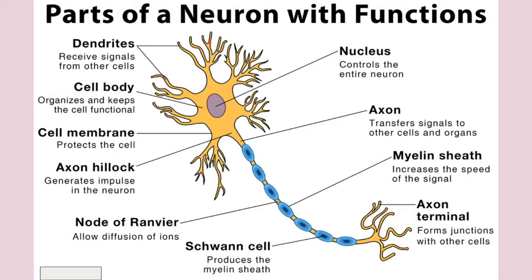Dendrites are multiple small branching processes, neurites, going in various directions from the cell body, and as I told you before, they have Nissl granules and neurofibrils as well. The dendrites are the receptive processes of the neuron, which receive the signal from the other neuron via synapses with the axon of the other neuron.